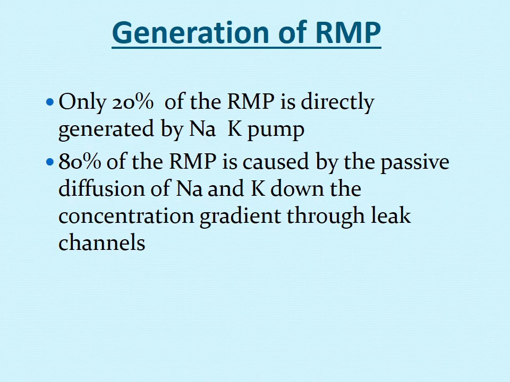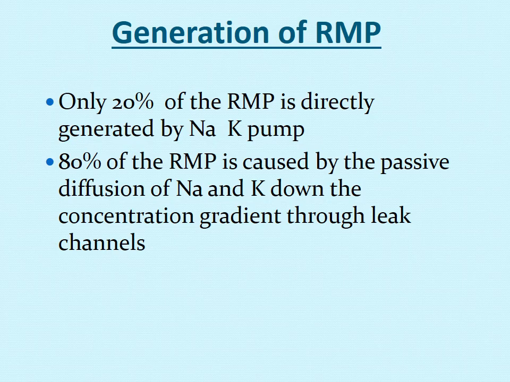I told you the leak channels of sodium and potassium are responsible for the generation of RMP, and 80% is the role of these channels which cause diffusion of these ions down the concentration gradient, and 20% of this RMP is generated by the sodium potassium pump.